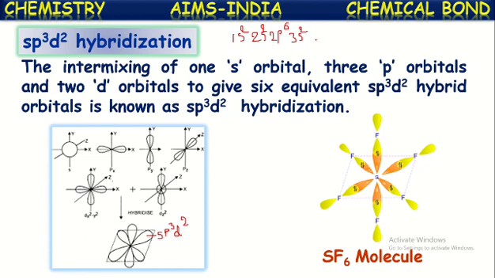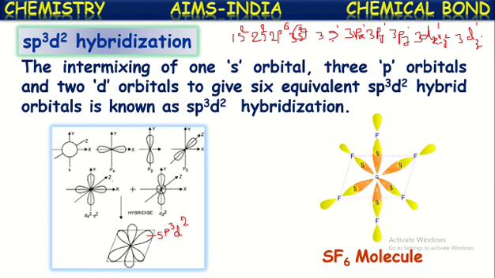But in the excited state, this sulfur will have the excited configuration: instead of 3s2, it becomes 3s1, 3px1, 3py1, 3pz1, and 3d x square minus y square 1 and 3d z square 1.